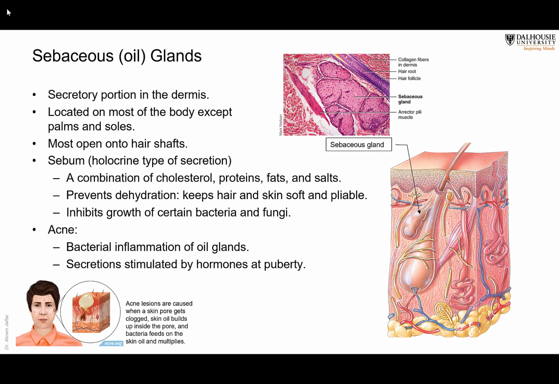Sebaceous glands, we mentioned before. I just want to remind you that they are present in the dermis, and their ducts open into the hair, as you can see here. That's why they are important for keeping the hair and skin soft and pliable. They secrete by holocrine secretion. They produce sebum, which consists of cholesterol, protein, and some fat, and then the whole cell ruptures and releases the product.